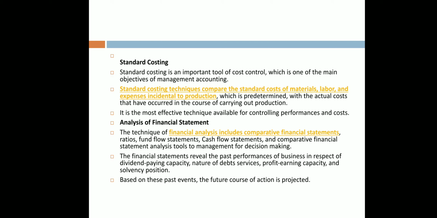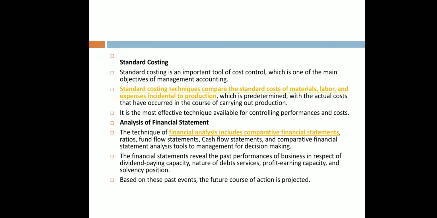Standard costing. It is an important tool. Standard costing techniques compare the standard cost of material, labor, and overheads incidental to products, which is predetermined, that is decided, with the actual cost that has occurred in the course of carrying out production. It is the most effective technique available for controlling performance and cost.